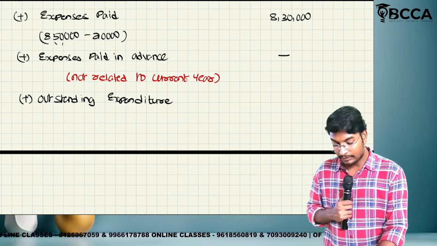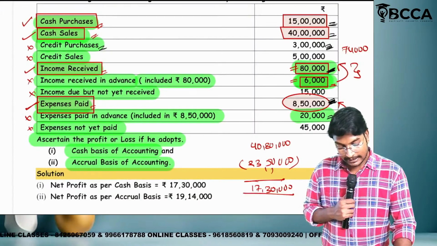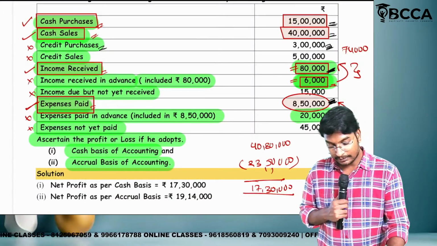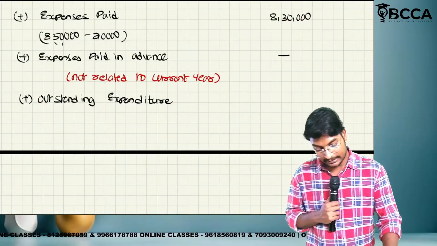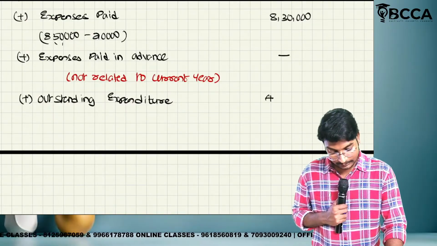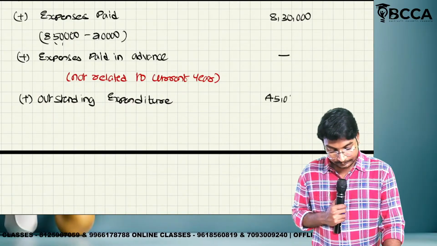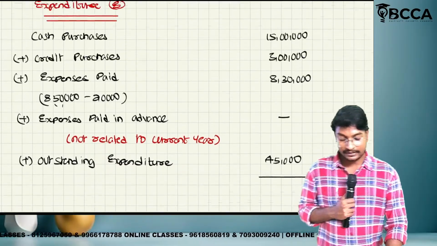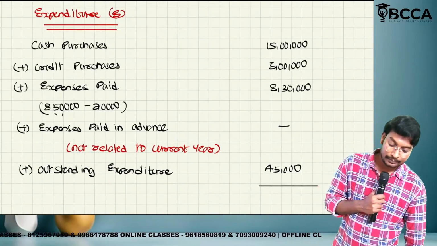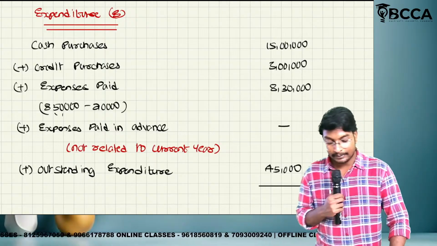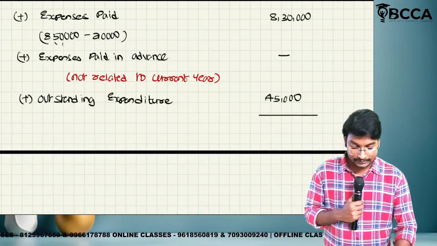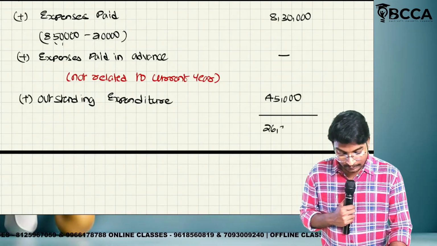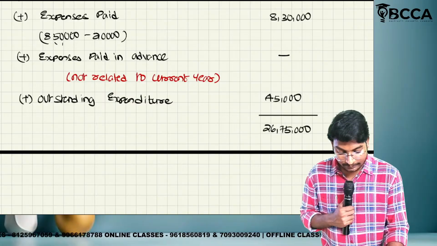What is the amount? Expenditure not yet paid means nothing but what, ma? Outstanding expenditure 45,000. What is the total of expenses? 15 lakh plus 3 lakh plus 8 lakh 30 plus 45,000. 26 lakh 75,000.